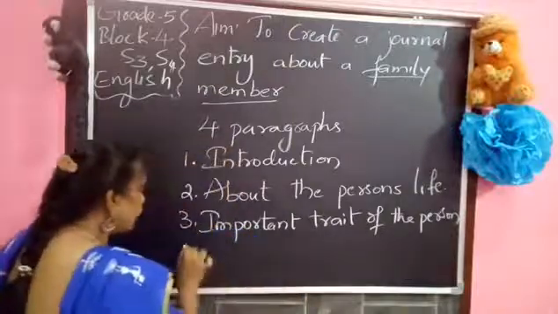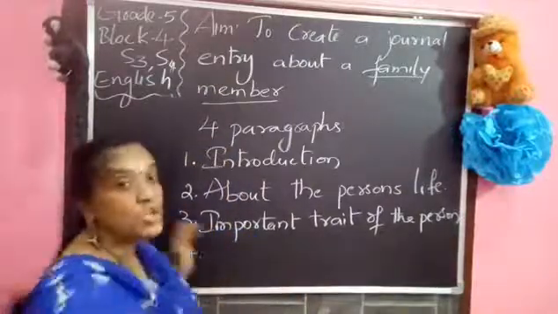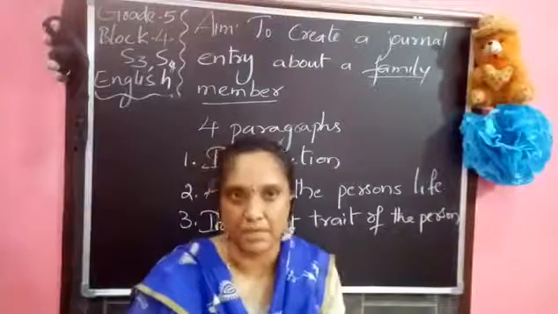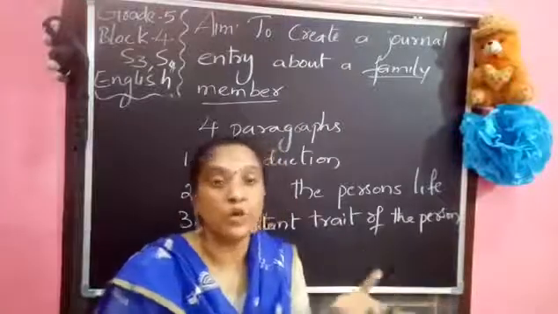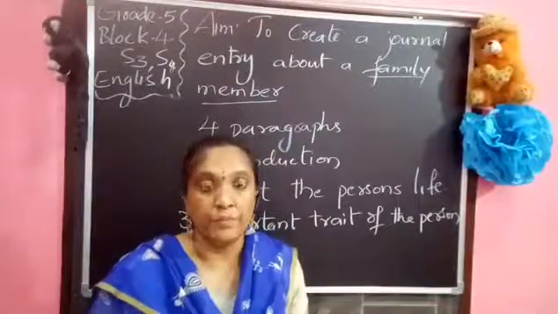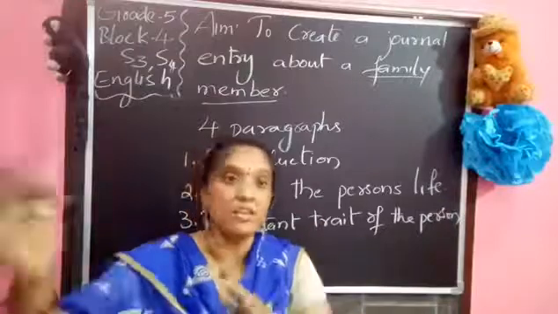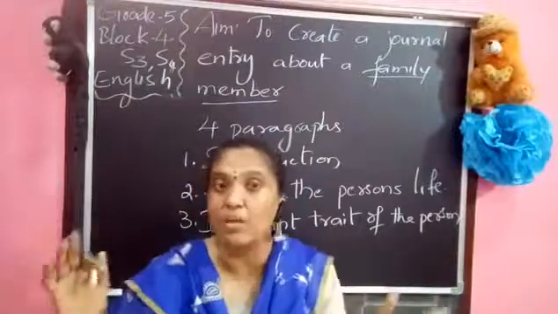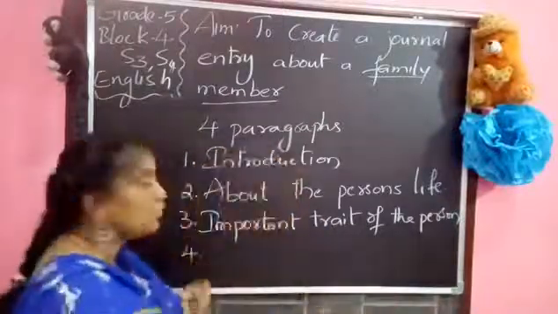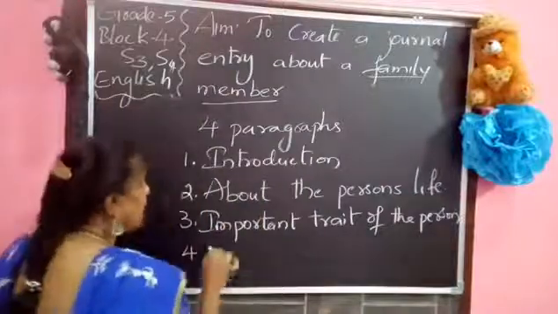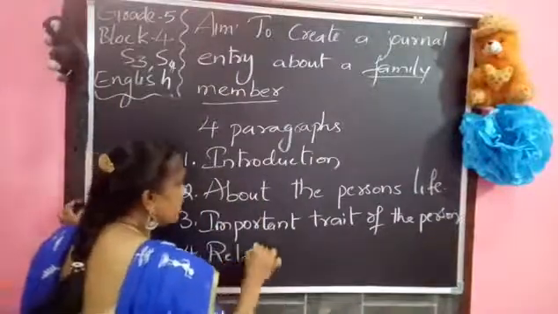Now coming to your fourth paragraph, you want to write your relationship with the person, how the person behaves with you. Previously in the important trait, you wrote how he treats others, his character and nature. But in the fourth one, you want to write about the relationship.